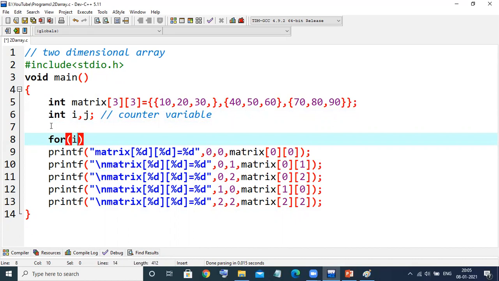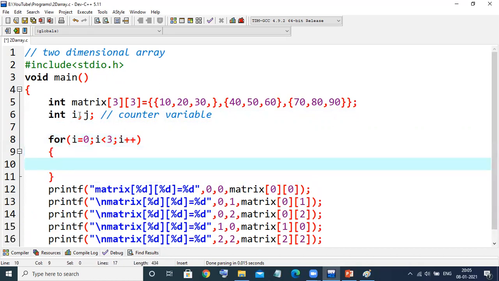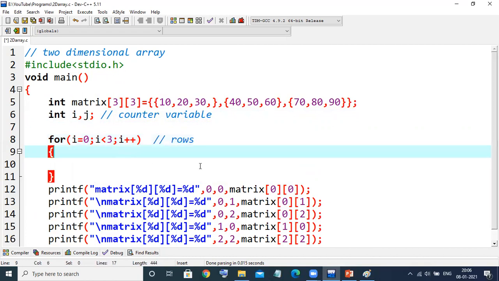The first loop I already told you, it is for rows. So i = 0; i < 3, because how many rows are there? 3 rows. That is the reason why I've taken this as 3. So for this for loop, I'll write a comment also. This is for rows. 3 rows are there, right?